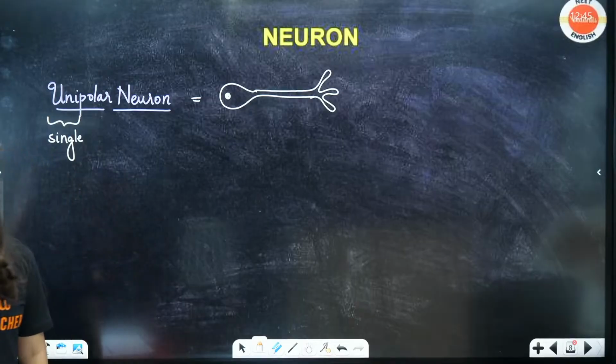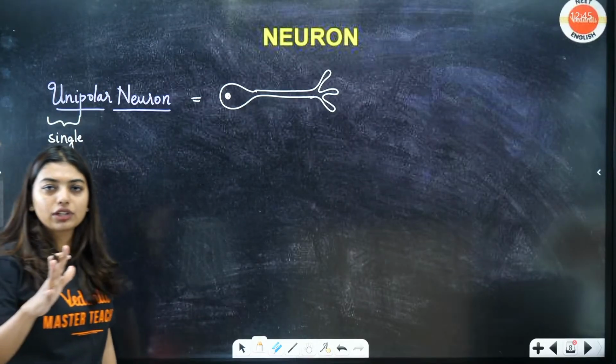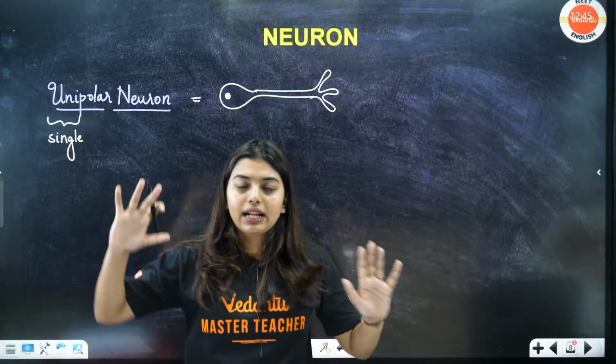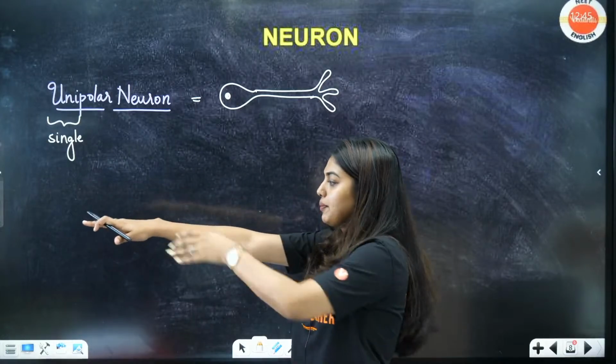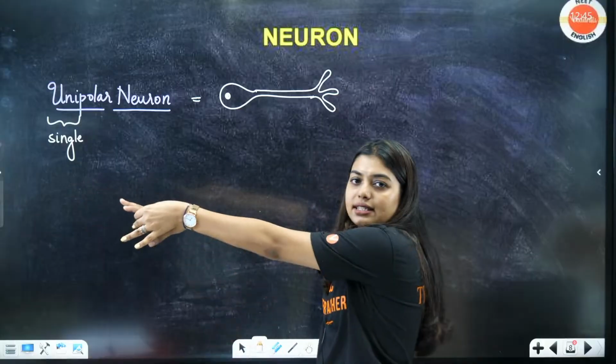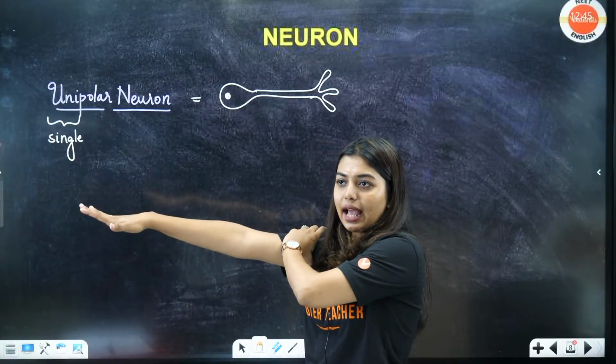This becomes your unipolar neuron. That means only one thing is there. See students, normally what should happen? Let's consider my hand as the neuron. This is my dendrites, the fingers are my dendrites. Dendrites is there. Let's consider this portion as my axon.